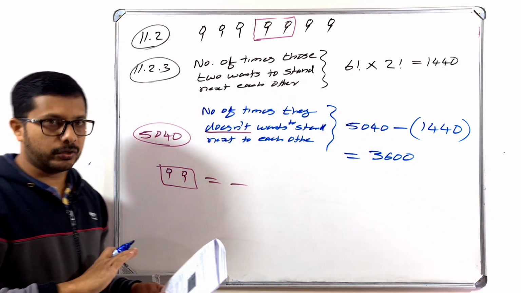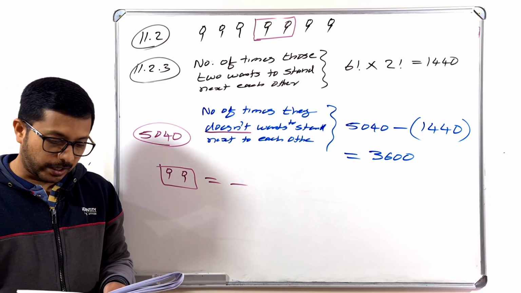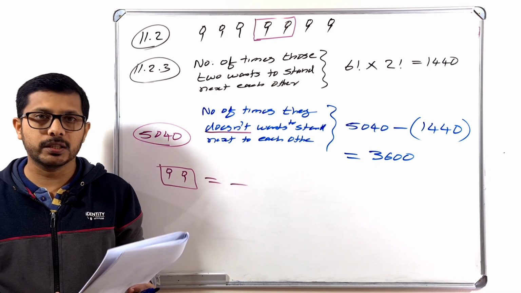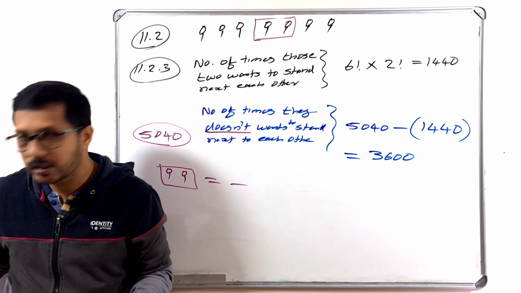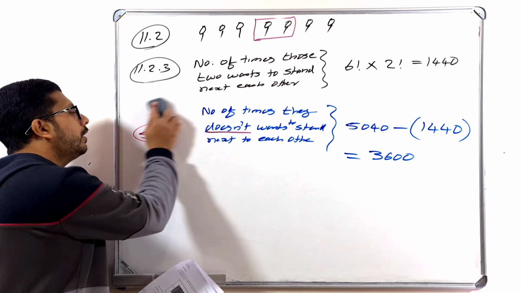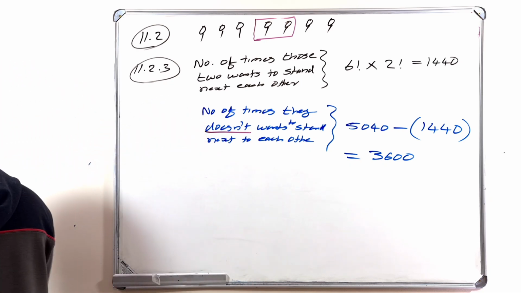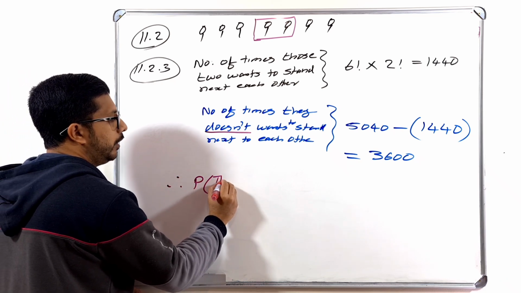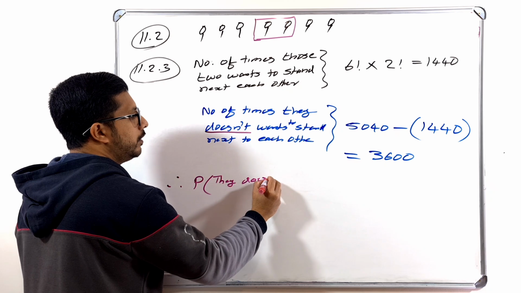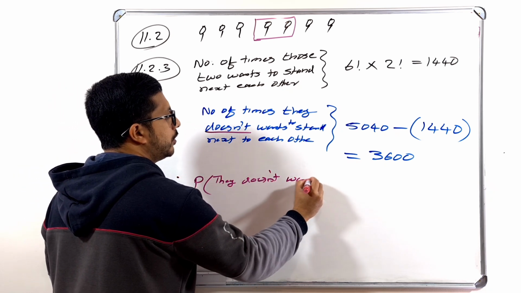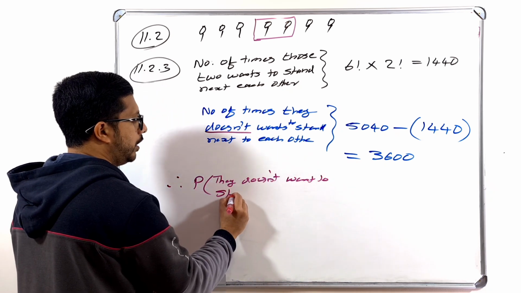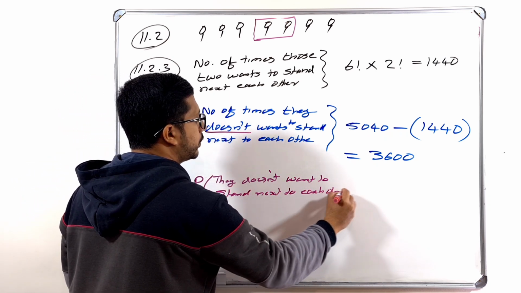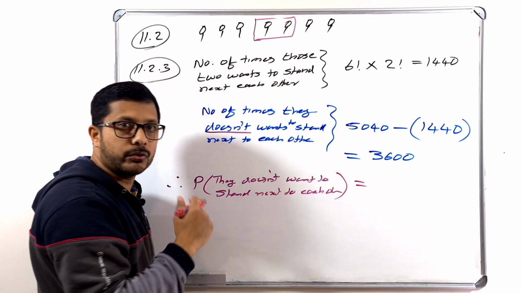Okay, now not finished. Look at that question. Now you have to find what is the probability that they don't want to stand next to each other. So now next step, you have to find the probability. It's not a big deal, but you have to write that one, otherwise you will lose 1 mark. So next one, therefore probability of they don't want to stand next to each other is equal to, you know how to find the probability.